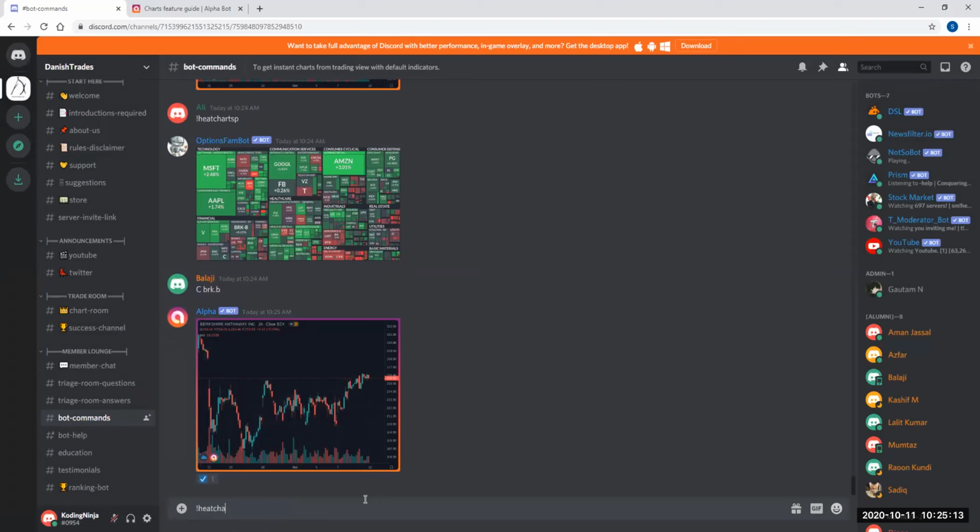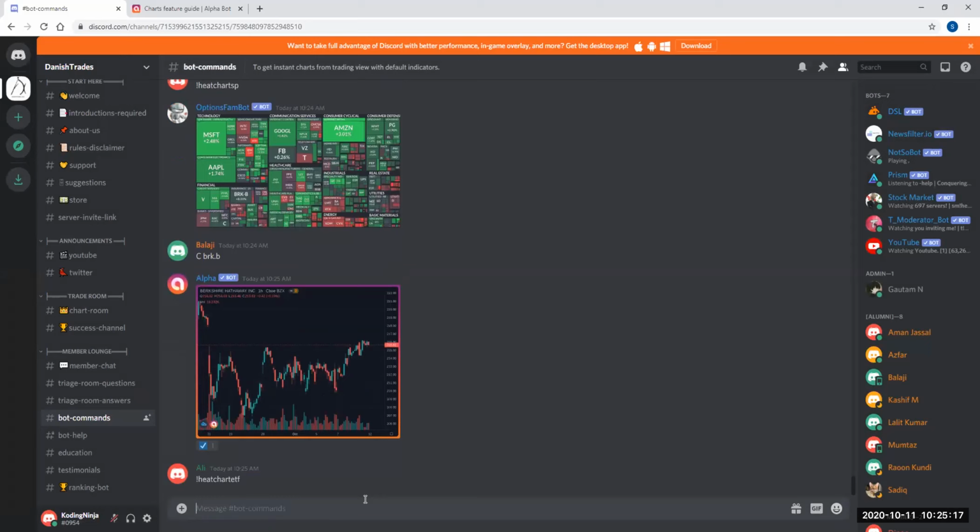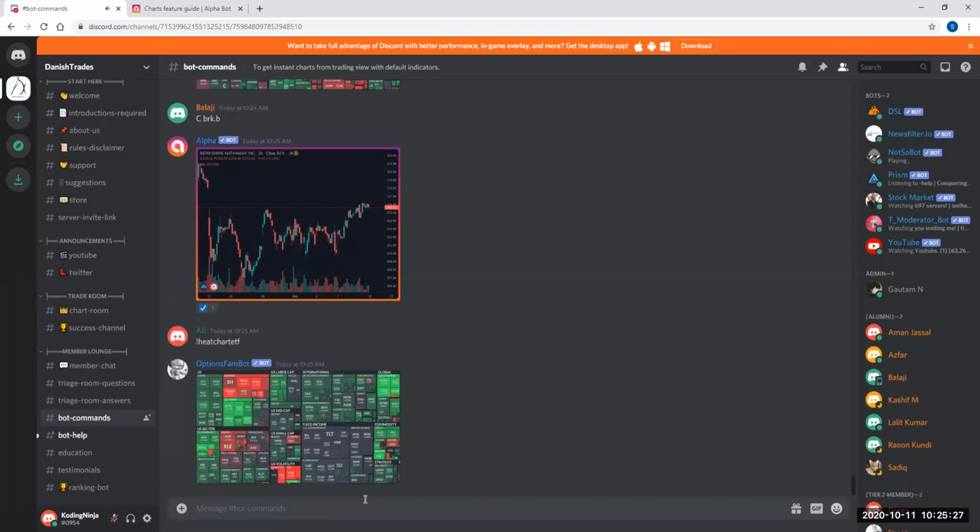Or I would say heat chart ETFs. So all the ETFs, it will give you a heat chart. So these are some really cool commands.